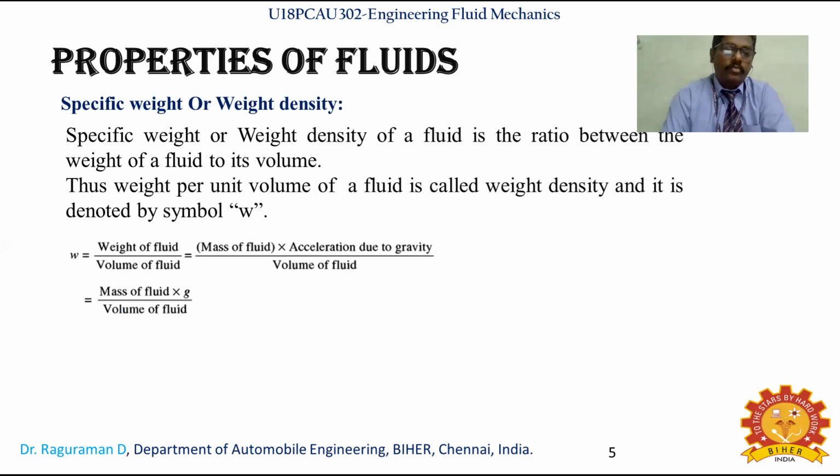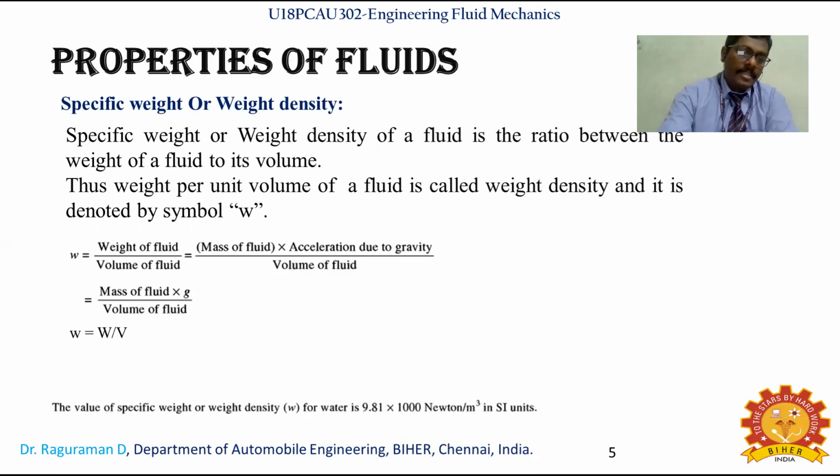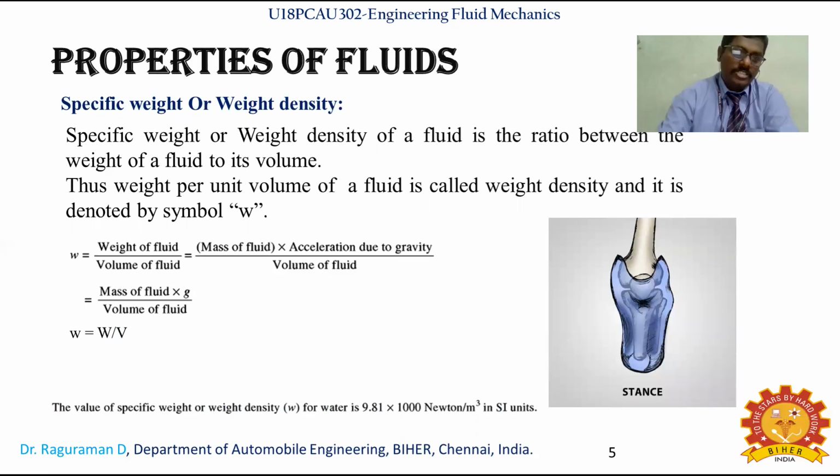Small w equals weight of fluid divided by volume of fluid, where weight of fluid is mass of fluid into acceleration due to gravity, small g. Mathematically, w = W/V, where capital W is weight of fluid and capital V is volume of fluid. The value of specific weight for water is 9.81 into 1000 Newton per meter cube in SI units.